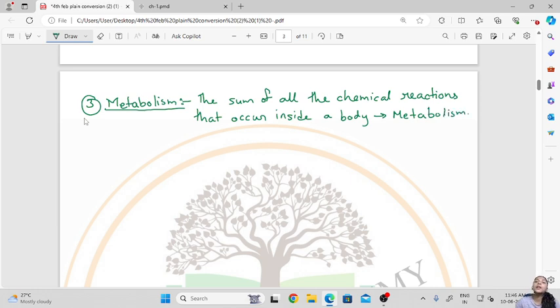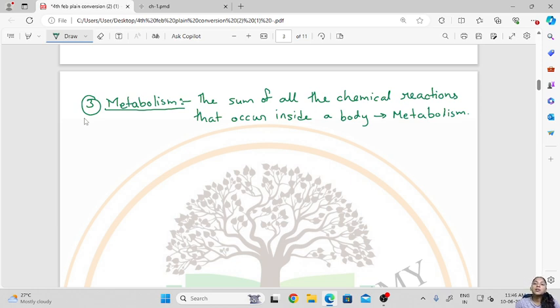Now all living organisms can metabolize. Even a single celled organism such as the amoeba is able to metabolize and carry out all its functions. So all living organisms can metabolize.